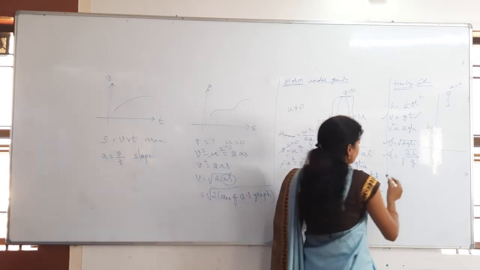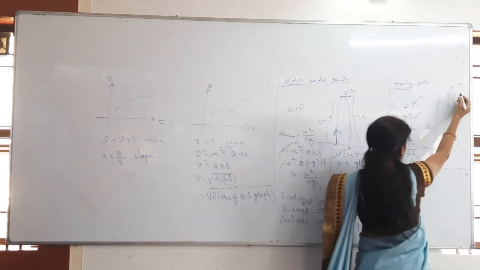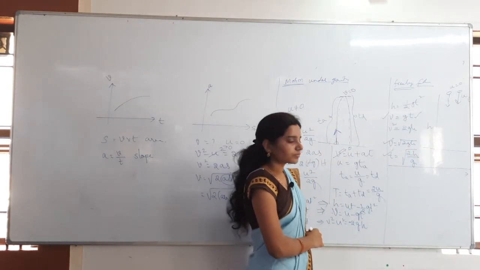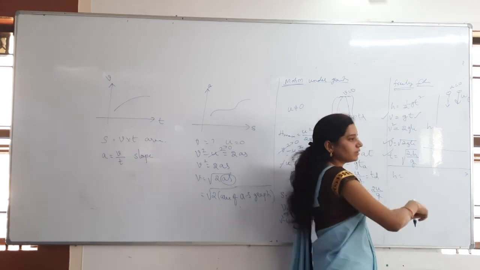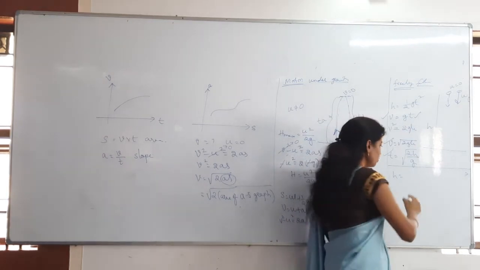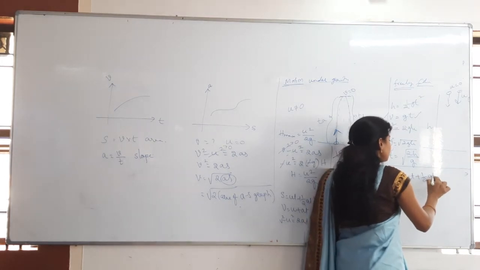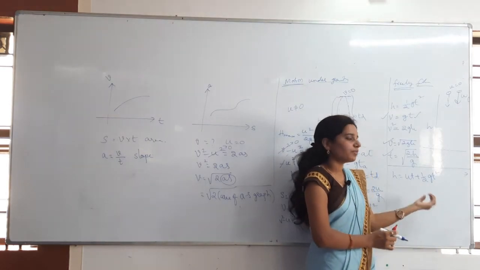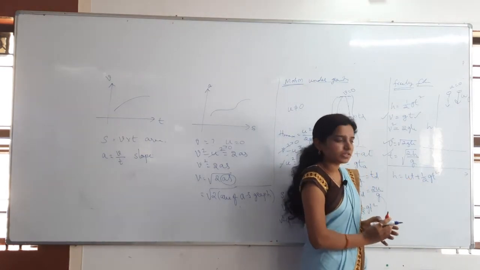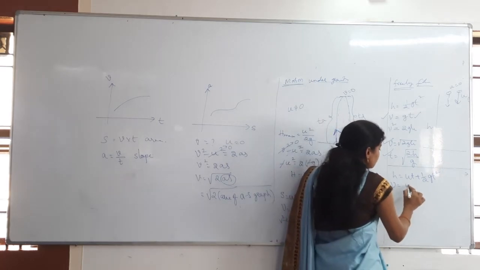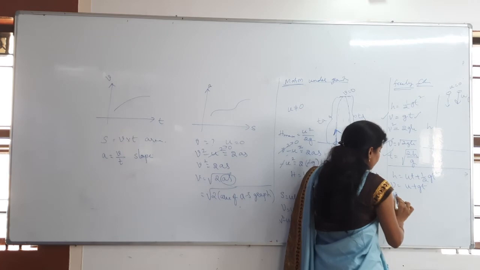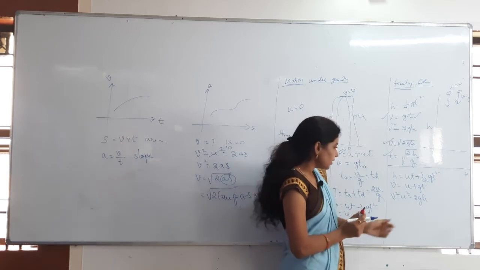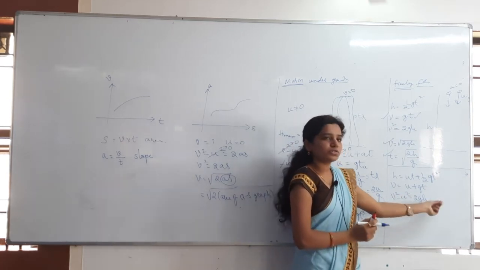Next, after that, we have seen that whenever the body is projected in downward direction with velocity u, what are the kinematical equations you will get? h is equal to ut plus half gt square. Nothing is changing. Downwards, g will be plus only, obviously. Then v is equal to u plus gt, and then v square minus u square is equal to 2gh. Nothing is changing here.